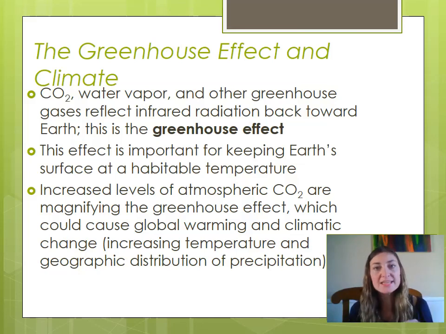However, with the increasing amount of CO2 in our atmosphere through the burning of fossil fuels, we are putting a thicker layer of CO2 on the Earth, which means we are trapping more heat. So there's less heat that's able to be released back into space. And the result of this is the Earth is starting to heat up at a rate that's not super great, but it is on an upward trend. This changes the distribution of precipitation, it changes weather patterns, it has some pretty lasting effects on the abiotic and biotic ecosystems.